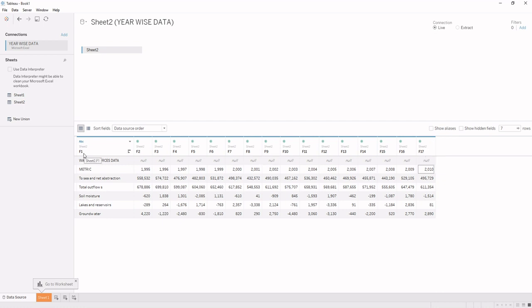So it means when Tableau uses the data sheets from Excel, and the Excel sheet data is not in the correct format of rows and columns, it's not in a structured format, then Tableau will automatically give it column names starting with the F keyword, beginning with F1, and the rest of the columns will get the column names F1, F2 and up to F17, the number of columns the data has.